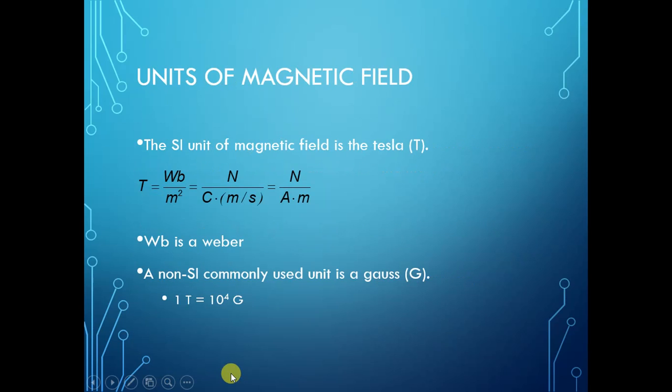So see here the SI unit, how the unit of the magnetic field comes out. The SI unit of the magnetic field is the Tesla, T. It is equal to Weber per meter square, otherwise Newton upon Coulomb into meter per second, otherwise Newton per ampere into meter. WB is Weber, and a non-SI commonly used unit is the Gauss. So 1 Tesla is equal to 10 raised to 4 Gauss.